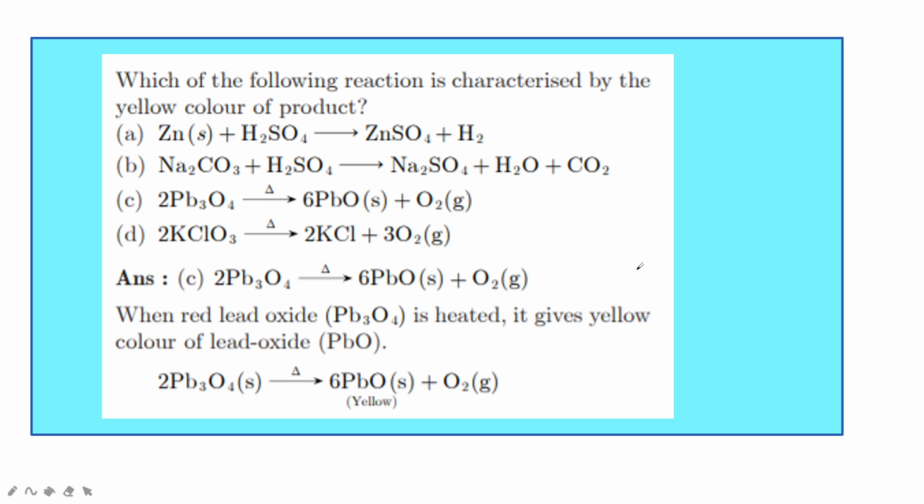Next, which of the following reactions is characterized by the yellow color of the product? The yellow color, you remember, is related to lead. Okay, zinc and sulfuric acid give zinc sulfate and hydrogen; sodium carbonate and sulfuric acid give sodium sulfate, water and carbon dioxide; when red lead oxide is heated, it gives the yellow color of lead oxide and oxygen is separated. Here potassium chlorate also heated gives KCl and 3O2. Yellow color you will find only in lead.